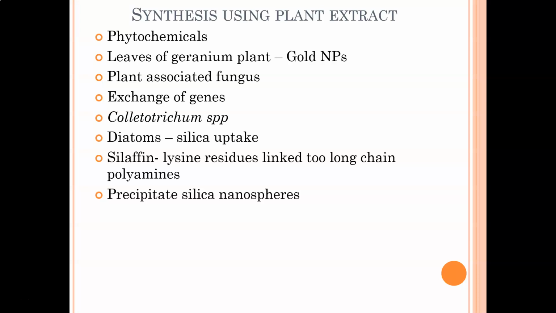It is also being said that there could be some evolutionary relationship wherein there has been some exchange of genes between the plant and fungus. And that's the reason why both of them possess the ability to synthesize nanoparticles. Colletotrichum species is one of the most common species that is spoken about when you speak about silver and gold nanoparticle synthesis. It's also seen that organisms like diatoms have the ability to take up silica and they reduce them to silica nanoparticles.